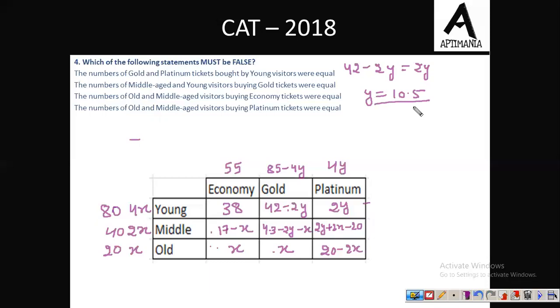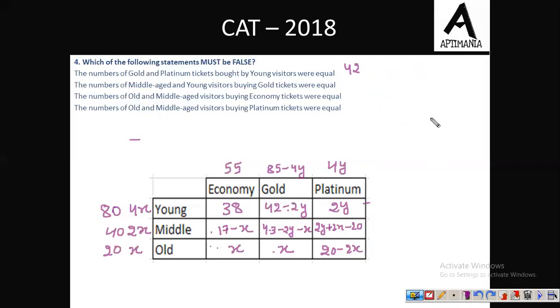See, this might be possible value. Why? Because अब देखेंगे हमने कहीं पर भी y alone we haven't used. We always have used 2y. See, here it is 4y, here it is 2y, here also it is 2y, here it is 2y, here it is 2y. So हमने y कभी भी alone use नहीं किया है, and 2y is an integer. So this is a possible case. तो ये हो सकता है. Fine, but we are looking for the wrong statement. So first हमारा answer नहीं है.